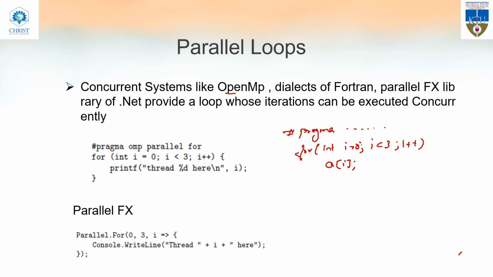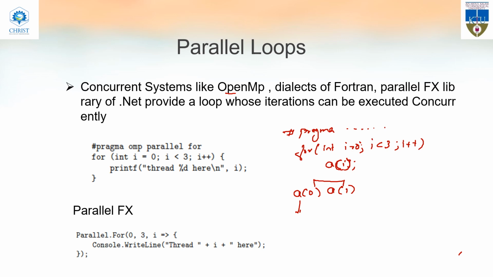Listen here. If I am writing like this, the first iteration will call a of 0. So the first function called is a of 0, and the program will execute a of 0. Then the next iteration is a of I, that is a of 1. So a of 1 will get executed, and a of 0 and a of 1 will get executed concurrently.